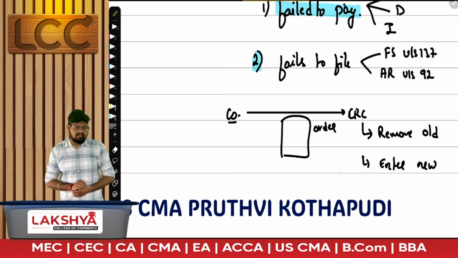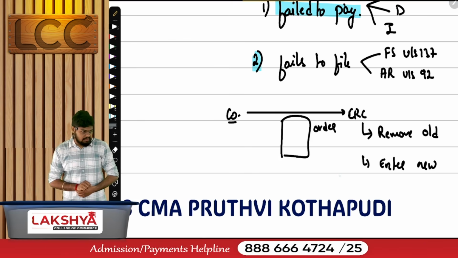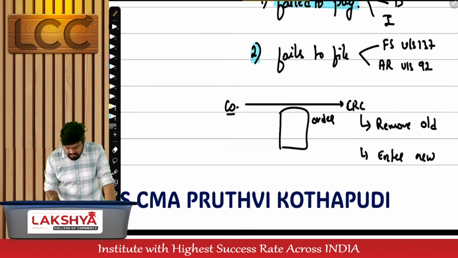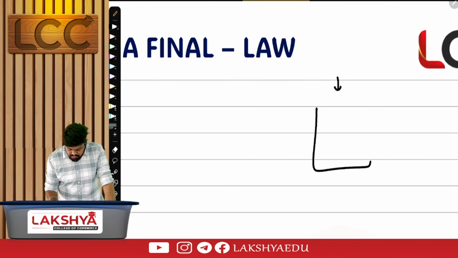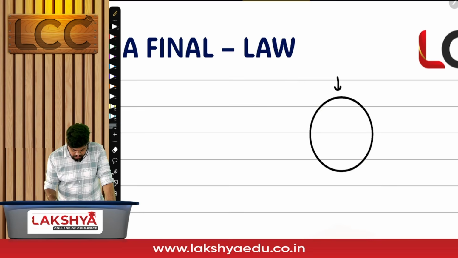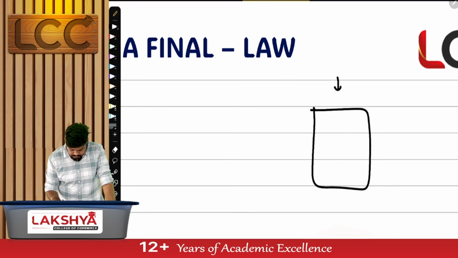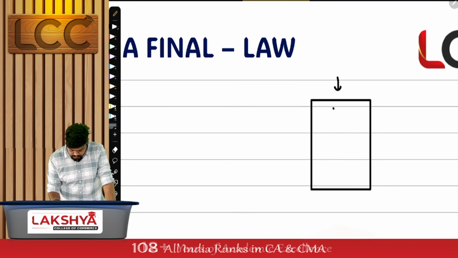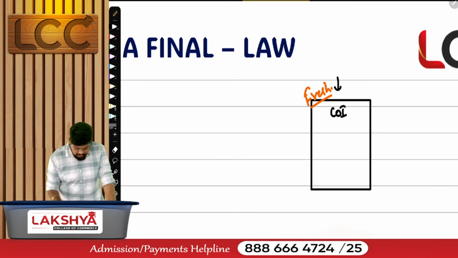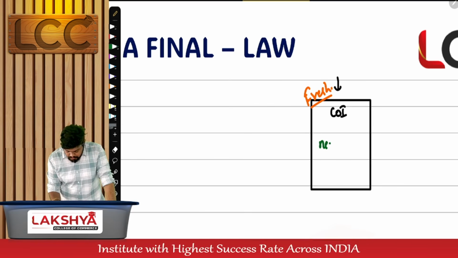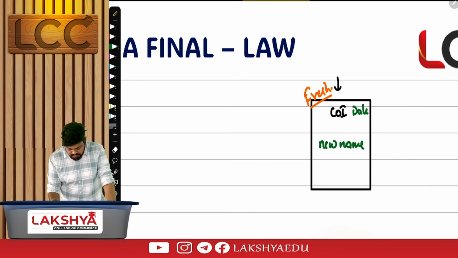They'll give me a new certificate of incorporation, a fresh certificate of incorporation, and this fresh certificate will have which name? New name or old name? They'll provide me a fresh certificate of incorporation. This time it will include the new name. It will have a date in it.